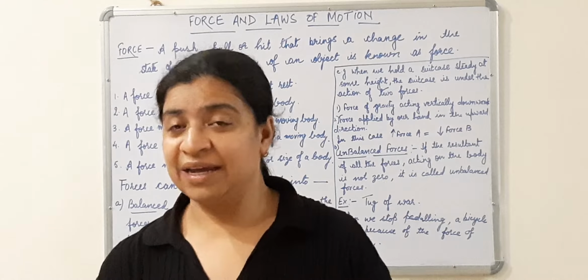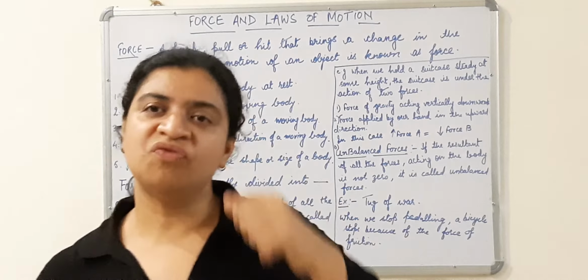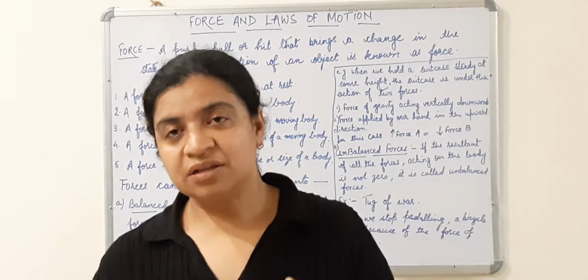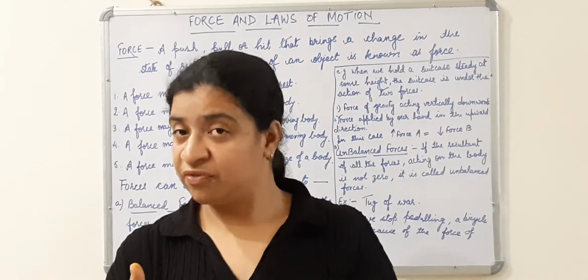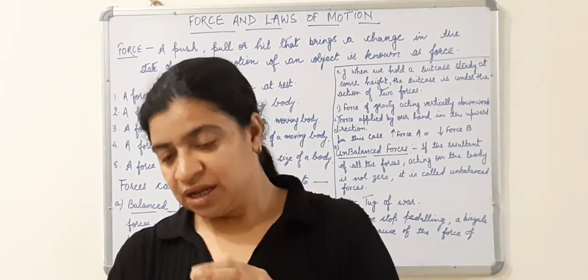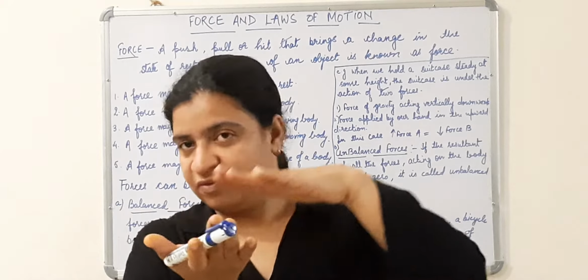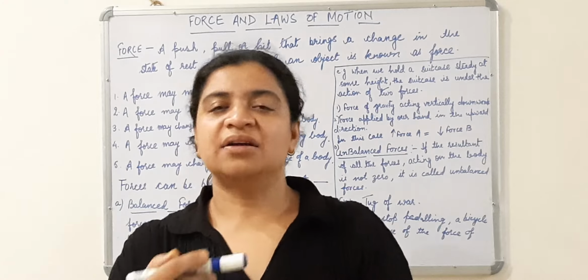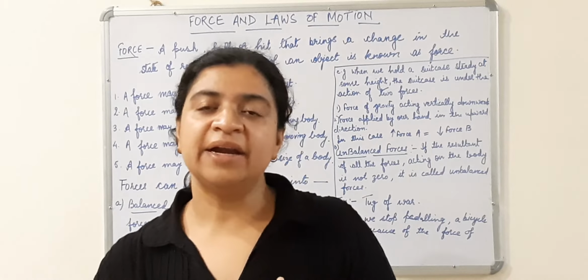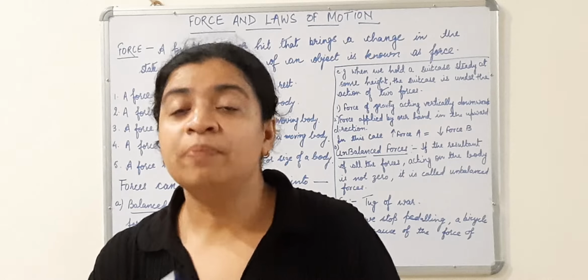In this case, on the cycle, there are two forces acting. One is the force of friction, which is between the tire of the cycle and the road, and the other force is the force applied by you through paddling.